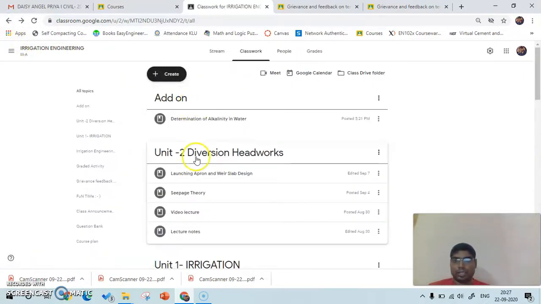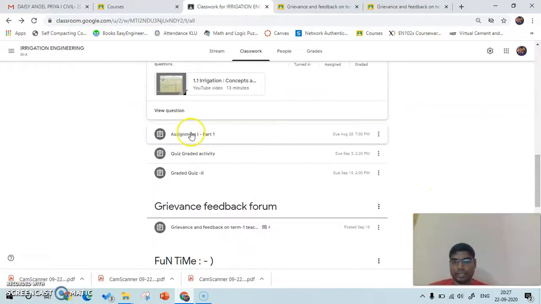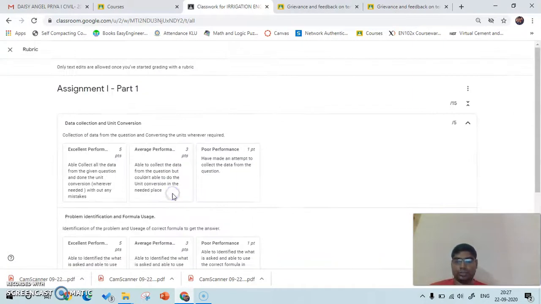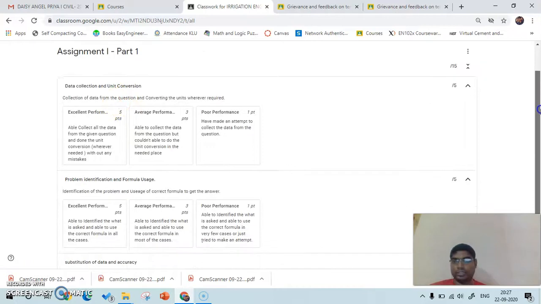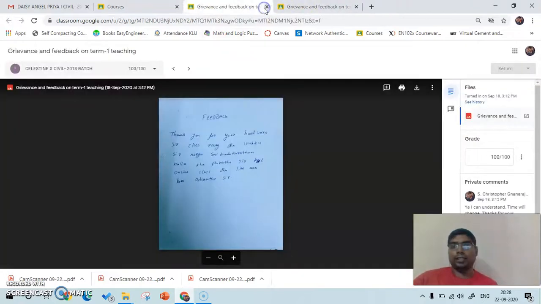Apart from the graded discussion, I have conducted one assignment and two quizzes. Here you can see the rubrics I have given for this assignment: one for data collection and problem identification, and analysis and accuracy of result. I have further separated this into three categories: excellent performance, average performance, and poor performance, for 1 point.